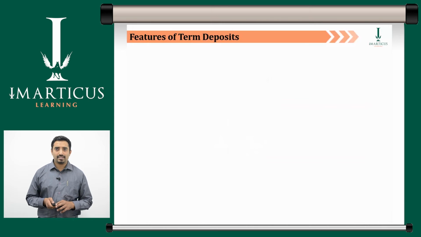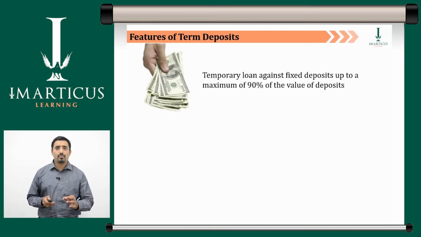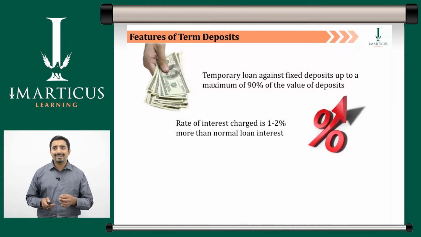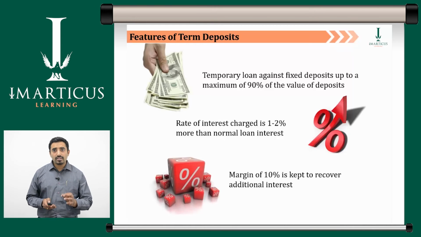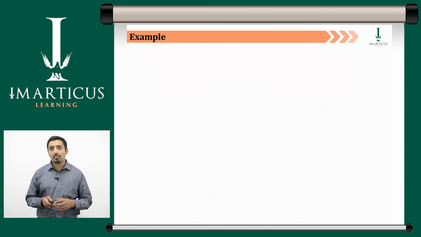Let's take a look at an example. A customer deposits 10 lakhs for a period of 5 years at a rate of 10% per annum. But he decides to withdraw the amount prematurely after 1 year of depositing it. If the interest rate on the date of deposit for 1 year was 8%, the interest is calculated on the deposit at 8% and not 10%. Banks can also levy a penalty for premature withdrawal.